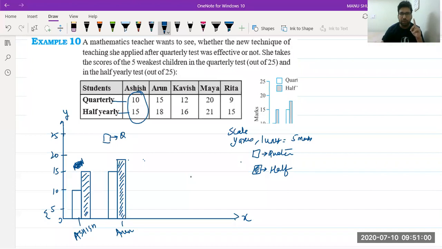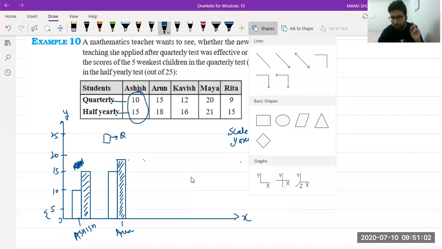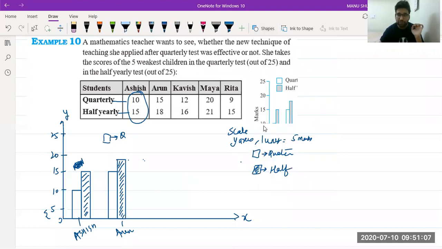Kavish has got 12 marks. So which type of bar graph is this? This is known as double bar graph. Kavish has got 12 marks, that is more than 12, less than 15. It will be like this. Okay, and he has got 16 in half yearly. Like this, you will draw 16 is somewhere here. My bars are a little bit different width. You don't make different width, okay? And also shade like this.